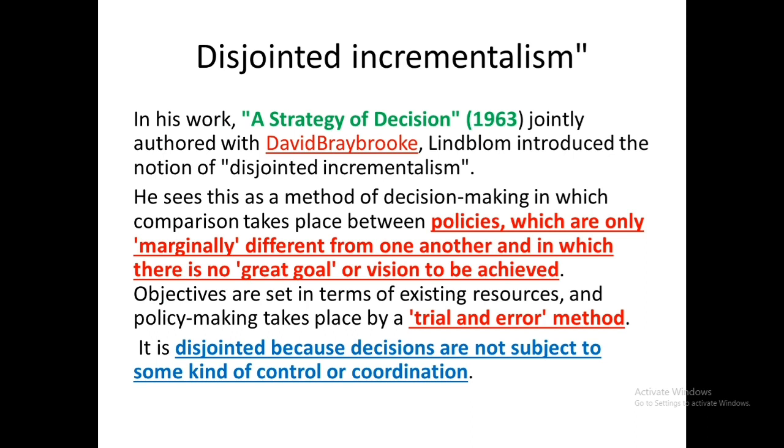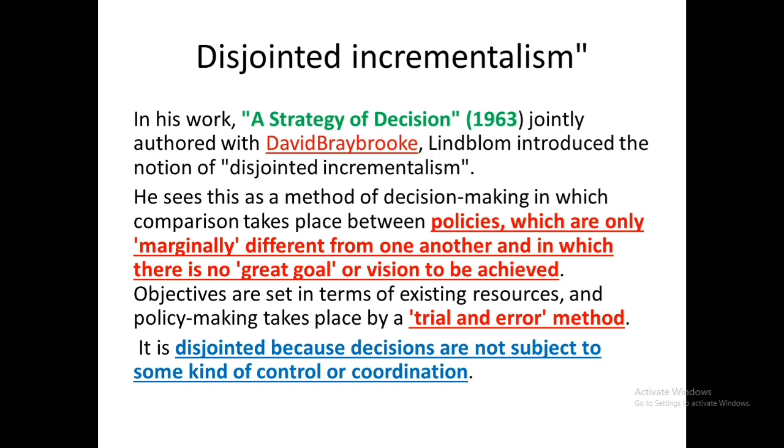He said disjointed incrementalism is a method of decision making in which the comparison takes place between policies which are only marginally different from one another and in which there is no great goal or vision to be achieved. Okay, that means the previous policies are already there, so the current policy will be only an improvement of the previous policy. Okay, no rational evaluation. And next, what happens?